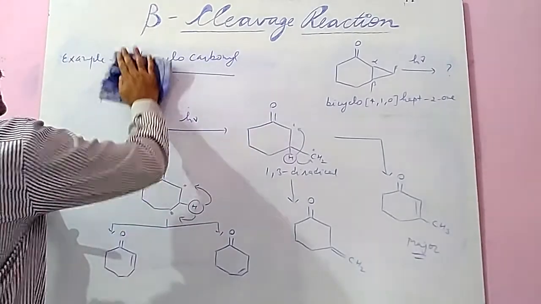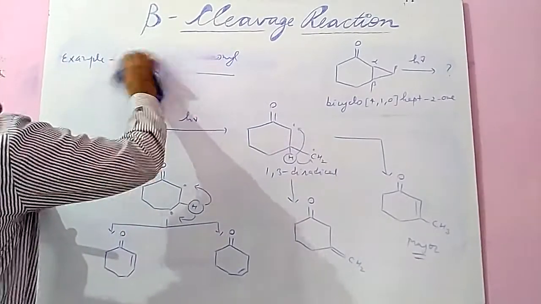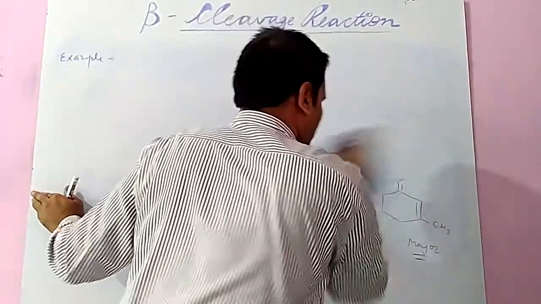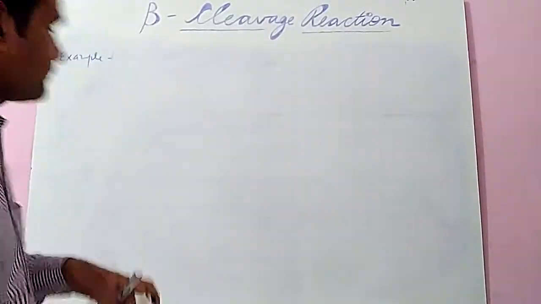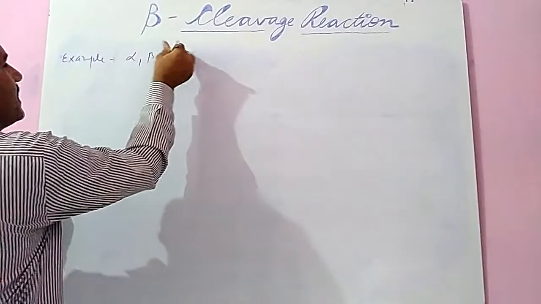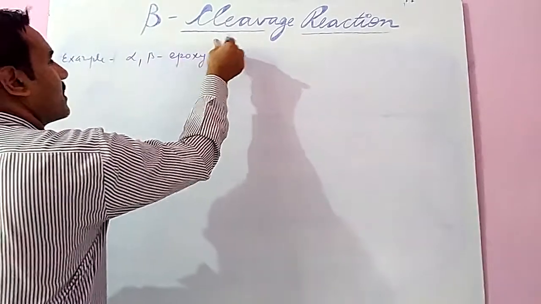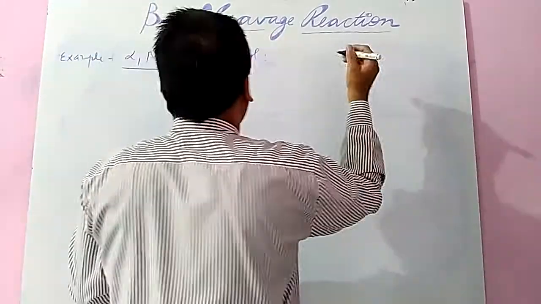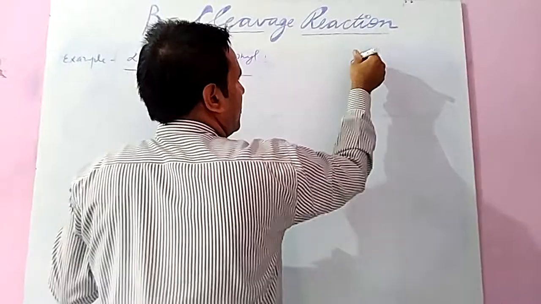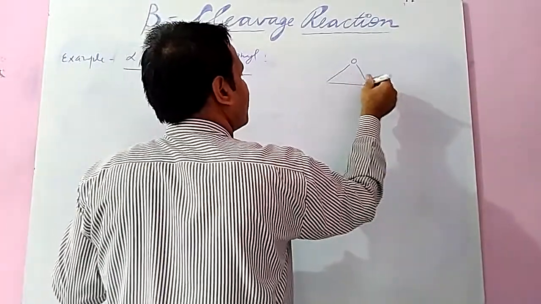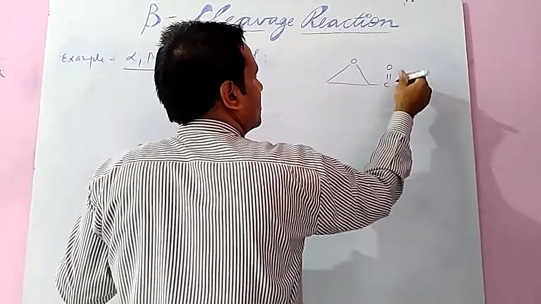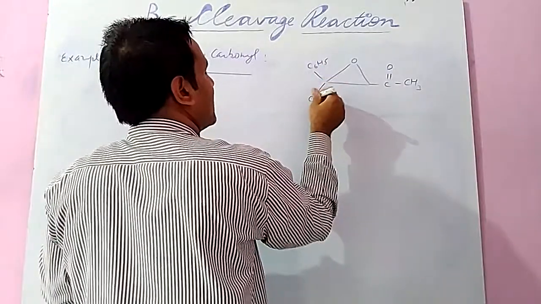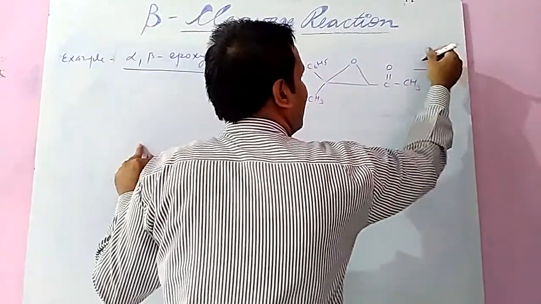Now I will take a third example for a different moiety, that is an alpha beta epoxy carbonyl compound. So in an alpha beta epoxy carbonyl compound, I will take the example of alpha beta epoxy carbonyl. This is a cyclopropane-like system where the epoxy is generated, and here one side is a phenyl group C6H5, one side an alkyl group, that is a methyl group, and light is irradiated.